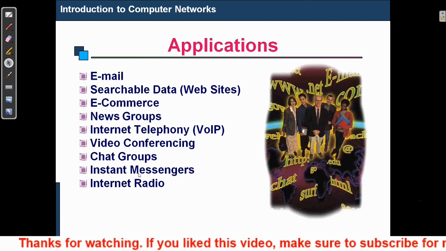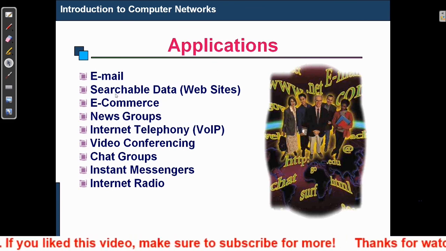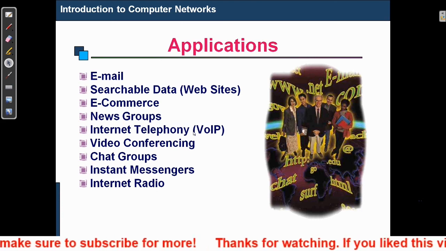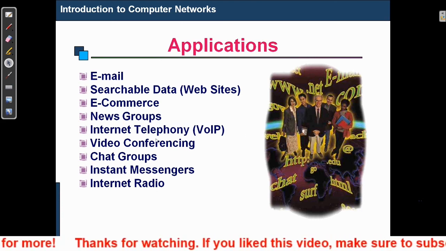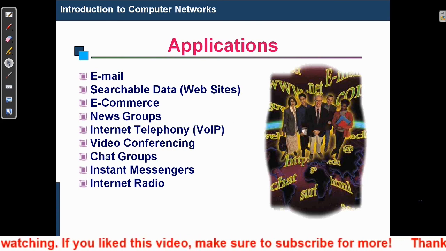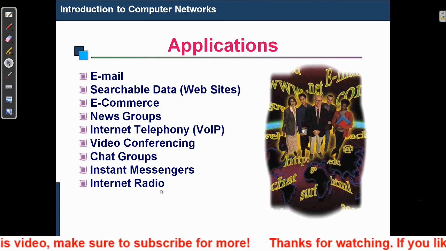application scenarios. The different applications of networks are emailing, searching data, websites, e-commerce, newsgroups, internet telephony, VoIP, as we are using within VoLTE phones, video conferencing, chat groups, instant messengers, and internet radio. These are the applications of the internet.